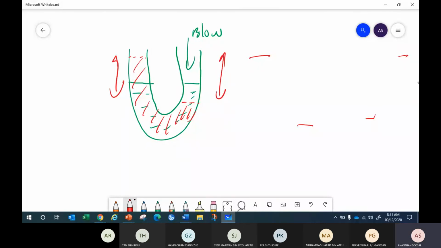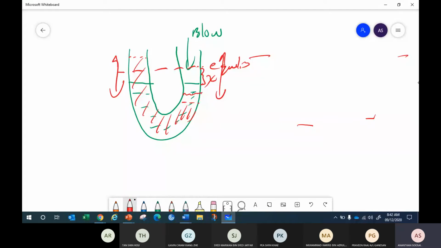Maybe some of you have done this before. Blow at one edge. Let's say this is the center, the equilibrium. This x is your displacement. If you blow more, you can increase the displacement.